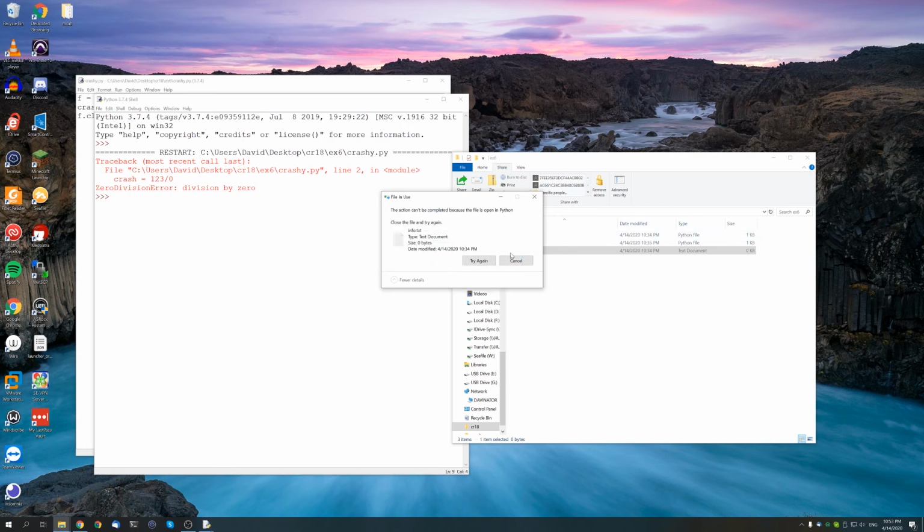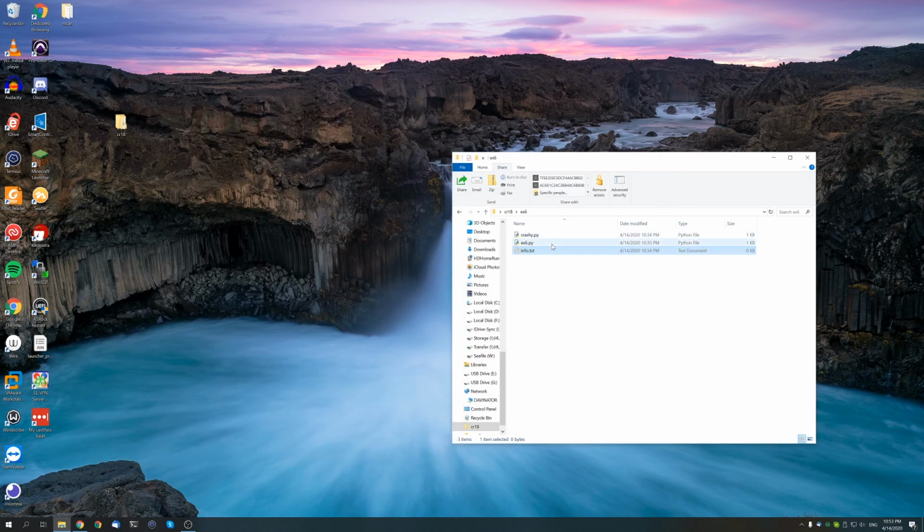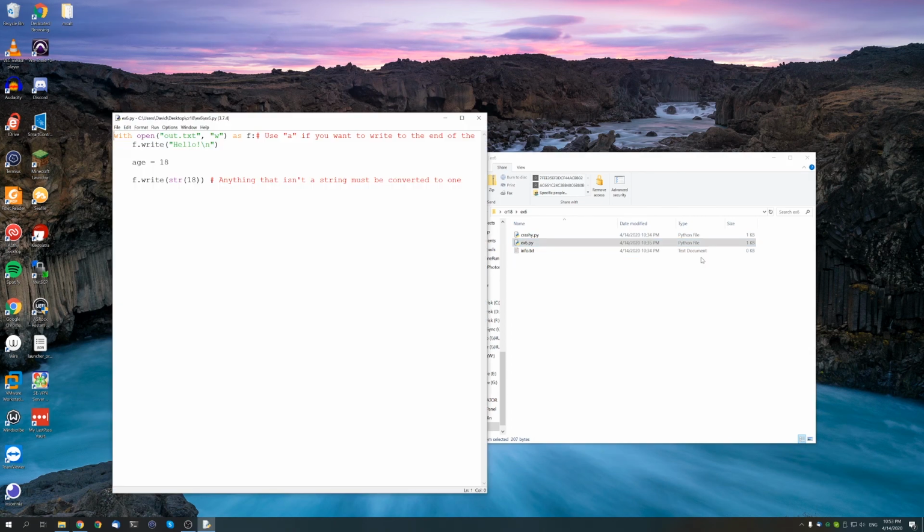And this just prevents other programs from playing with a file while a program is using a file, right? Imagine that you're halfway through a file and suddenly it's been deleted or something. Obviously, this is something that Windows does to protect you, but it can become really annoying when your program crashes. So to counteract this, we can use something called the with structure. You guys have been familiar with try, catches, and finallys. With is basically a try and a finally mixed together.